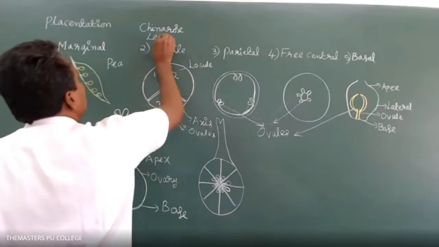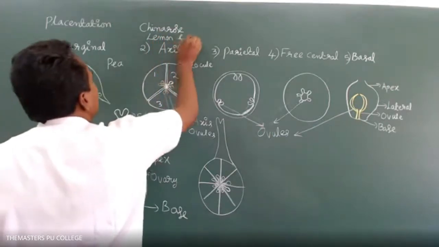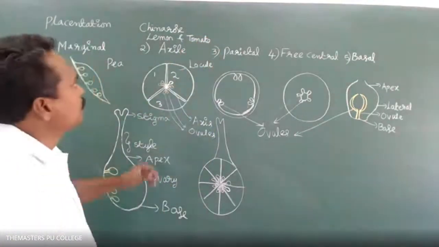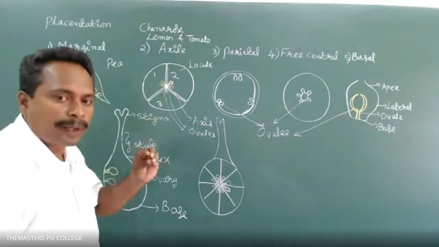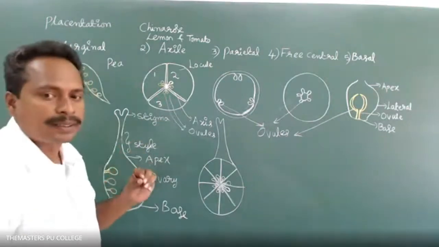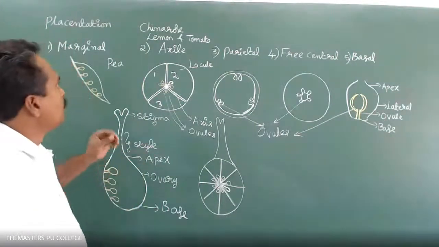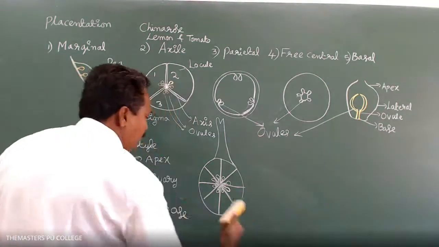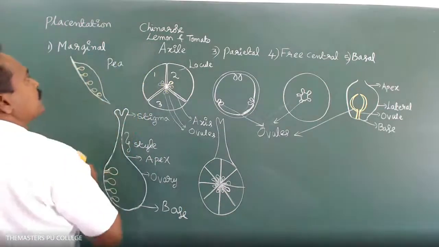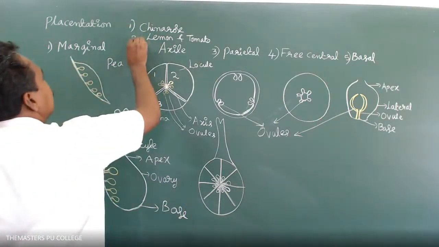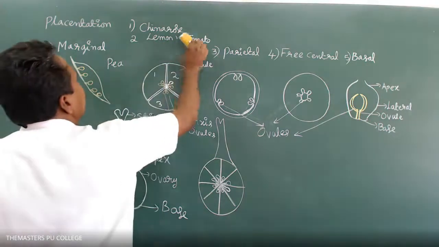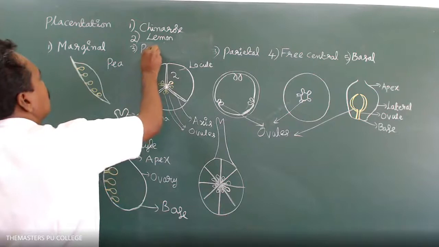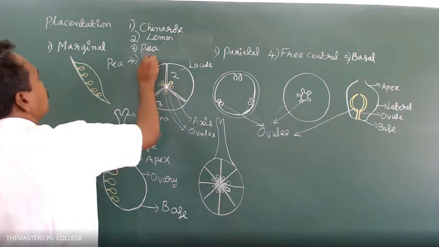China rose, lemon, and in tomato, Klein's flowers. The placentation is axile. So marginal placentation is seen in: option 1 is China rose, option 2 is lemon, option 3 is pea Klein's flowers, option 4 is 1 and 2.